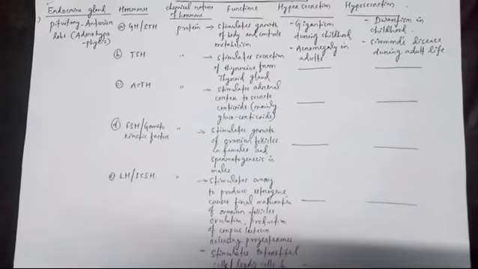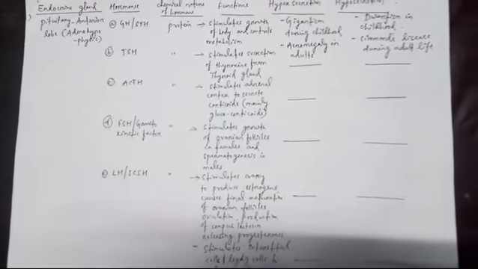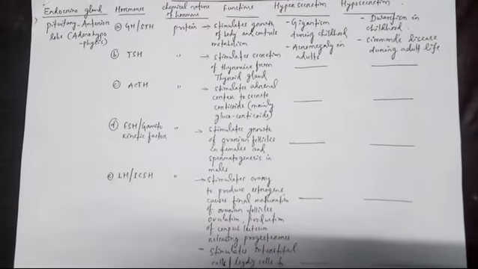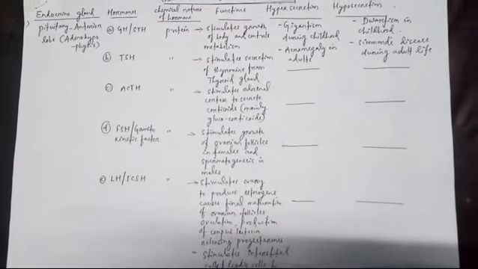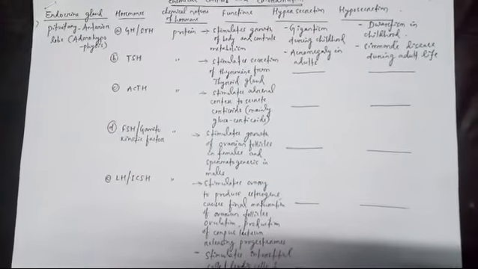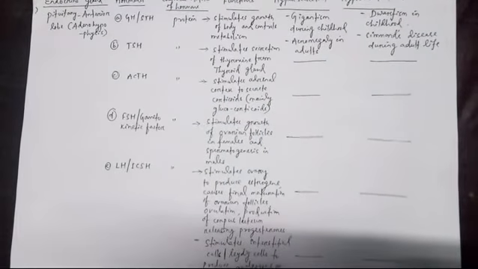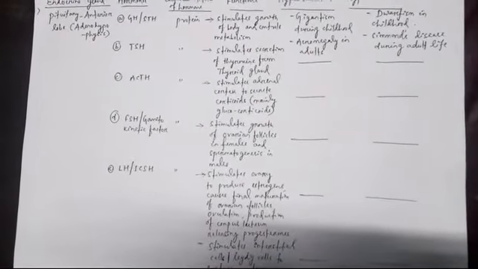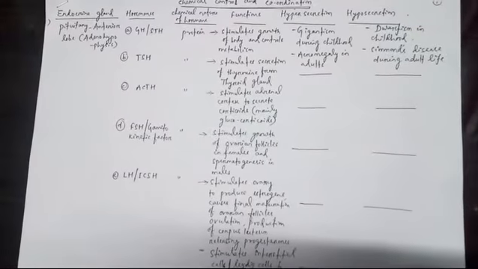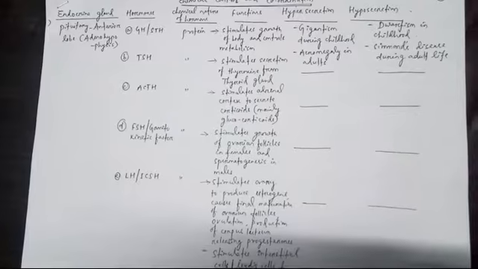Then come to the second one, B, TSH. TSH is thyroid stimulating hormone. It stimulates secretion of thyroxine from the thyroid gland. TSH's target site is the thyroid gland. It is released from the pituitary, but it moves to the thyroid and causes thyroxine release from the thyroid gland, and it doesn't have any hyper or hyposecretion disorders. Third one, C, ACTH. It is adrenocorticotropic hormone.